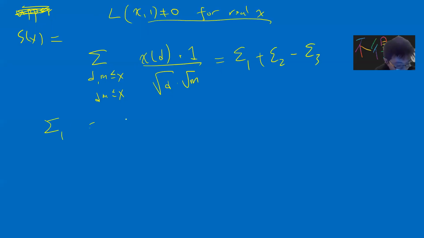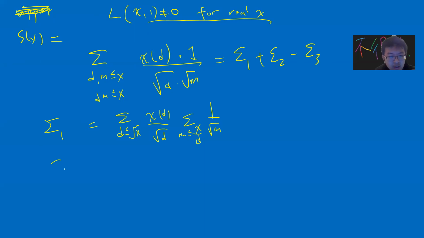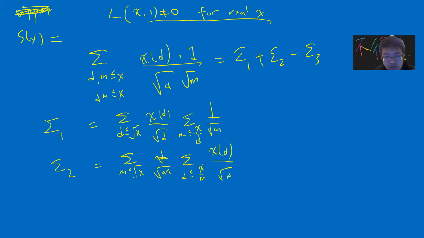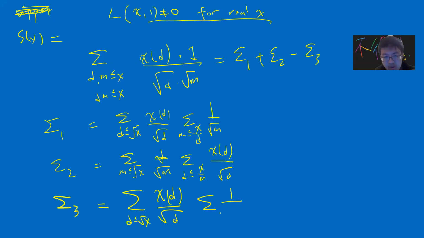So sigma 1 is d less than or equal to square root of x, chi of d over square root of d, m equal to x divided by d, 1 over square root of m, and also sigma 2, m less than or equal to square root of x, 1 over square root of m, and d equal to x divided by m, chi of d over square root of d, and also sigma 3, which is a summation of chi over square root of d, d less than or equal to square root of x, times 1 over square root of m, and that's equal to square root of x.